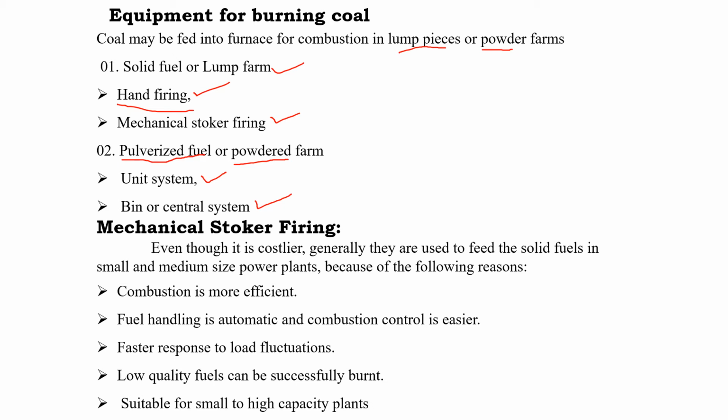So what is mechanical stoker firing? These are the equipments used to burn the coal. Though it is costly, generally they are used to feed solid fuels in small and medium size power plants. Why do we use this? Because the combustion is more efficient, fuel handling is automatic and combustion control is easier, and there is a faster response to load fluctuations. Low quality fuels can be easily burnt and it is suitable for small to high capacity plants.